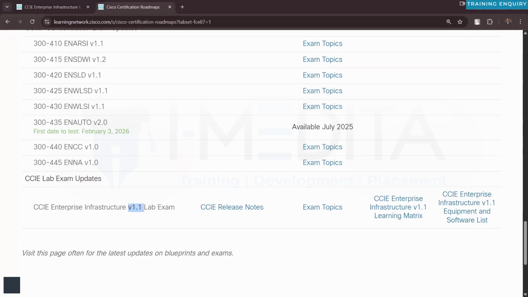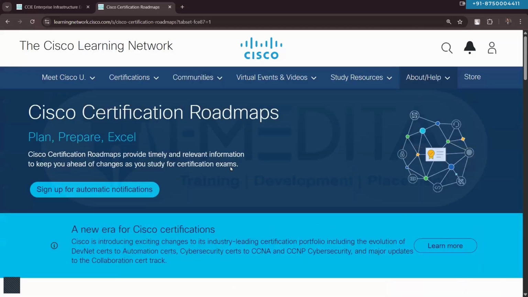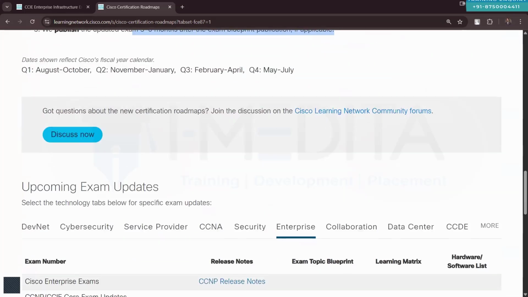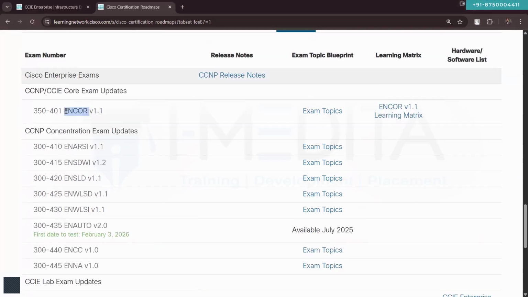So just always keep an eye on this document, this link, where you will get to know when the changes are planned, and based on that you can start preparing for the exam, just in case you are planning for the exam anytime soon. So we'll be talking about the enterprise infrastructure version 1.1 lab exam. Also, we will cover the Encore. All the routing related topics from Encore will also be covered here in our content.